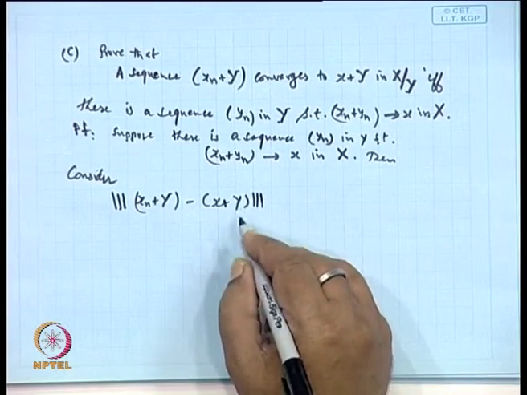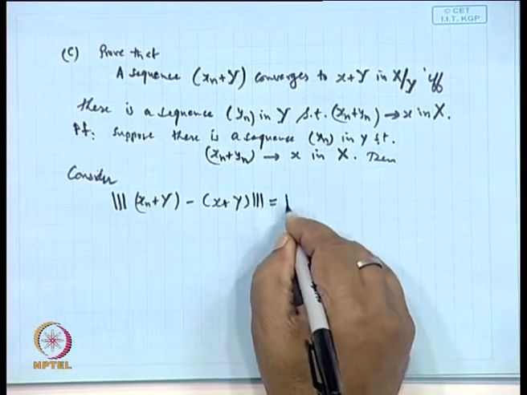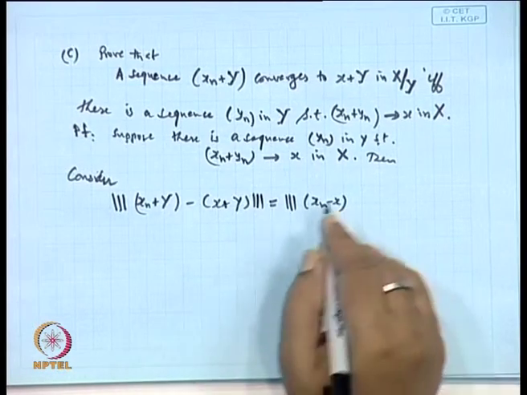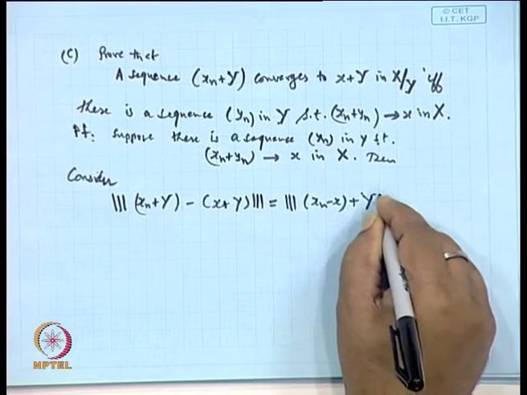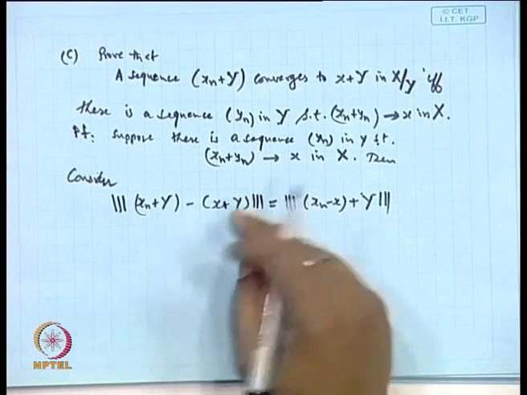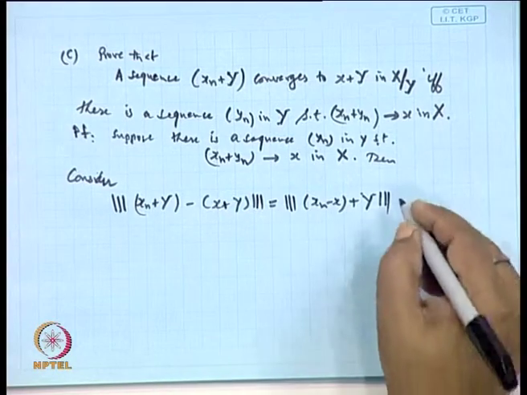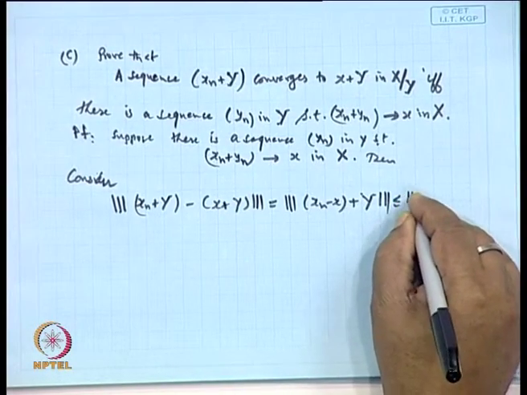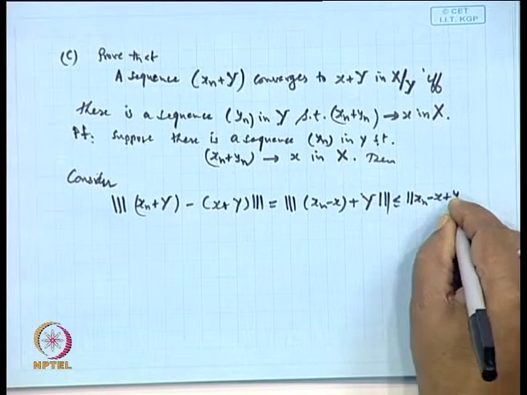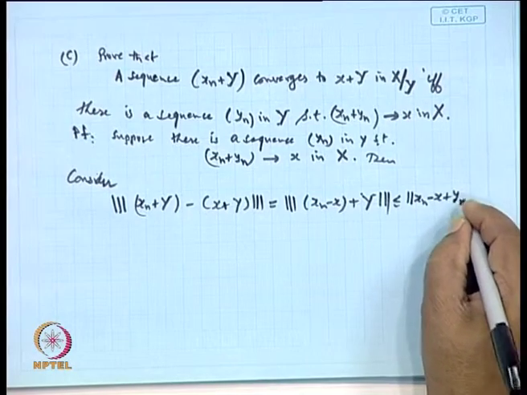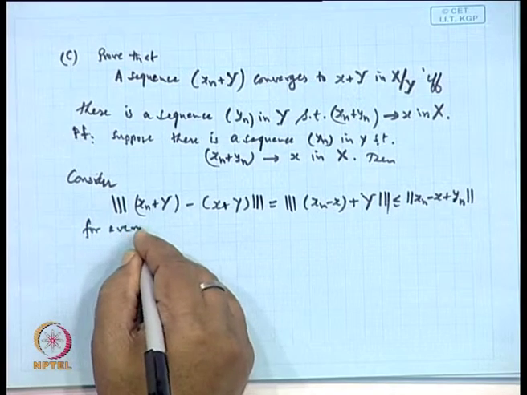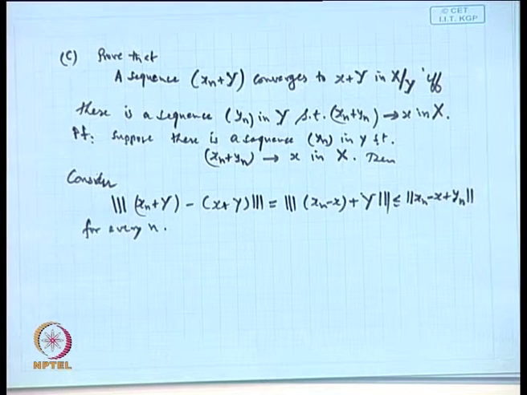Now, this can be written as the norm of (x_n minus x) plus Y, is it not clear? Subtracting this. Now, is it not less than or equal to the norm of x_n minus x plus y_n for every n? Do you agree with this?